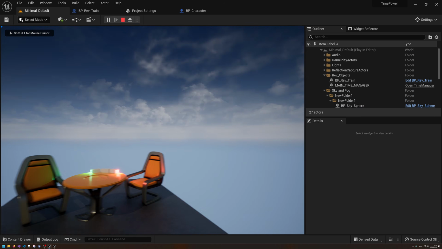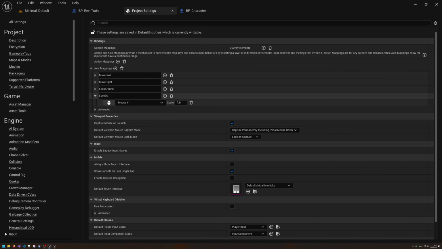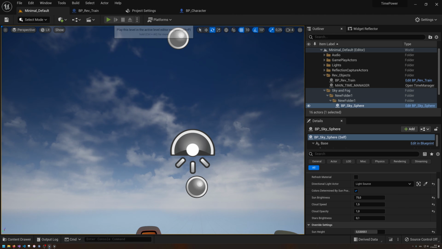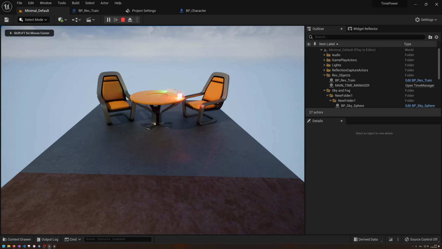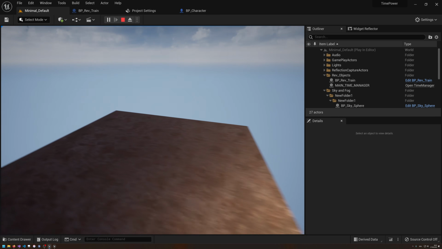Alright, so Y is inverted. I know that that is always what they do. So -1 here should fix that. Yeah. Alright, so now let's quickly check if we're still moving. Yeah, so moving is working without any issues.